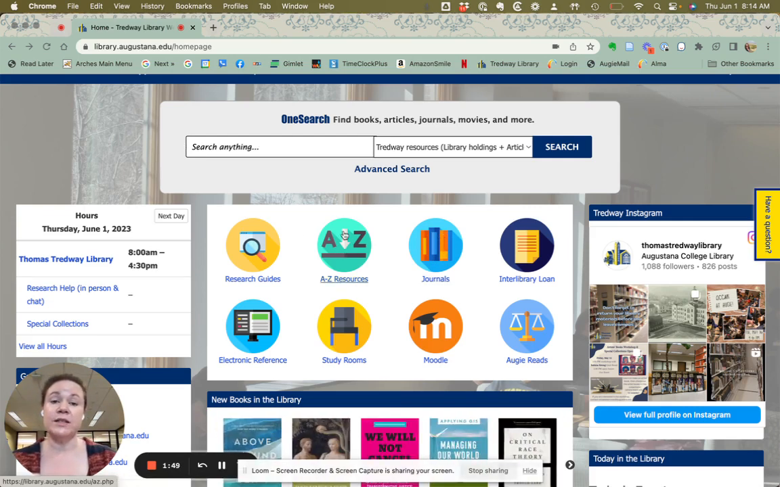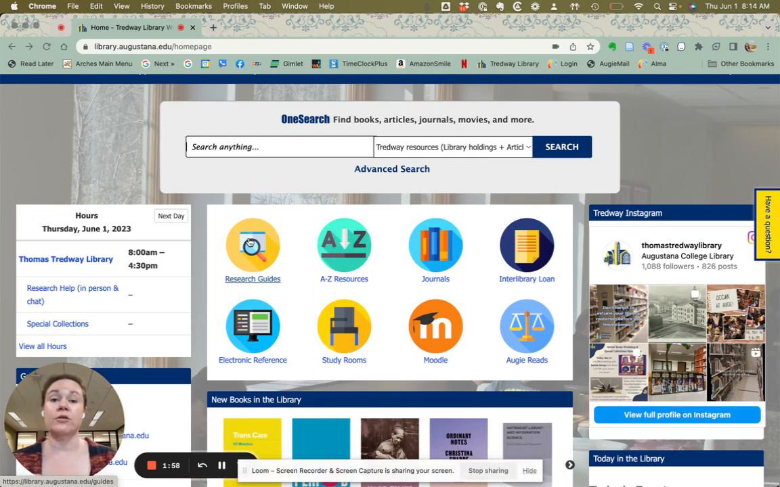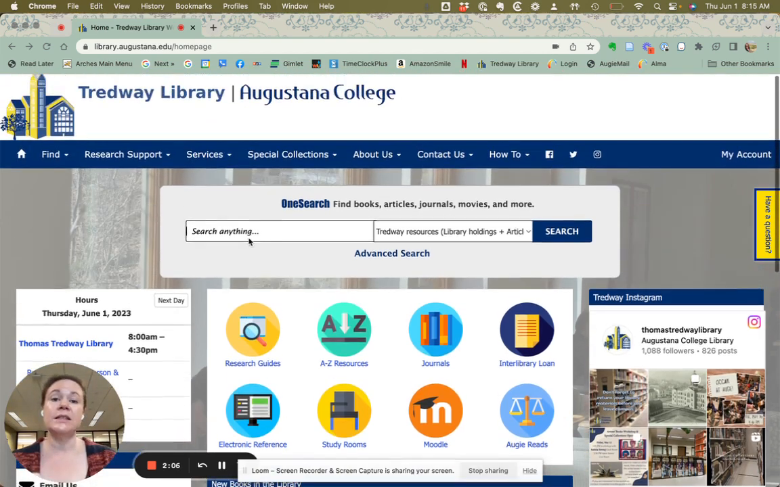If you're looking for a specific database, you can find that under A to Z resources. And again, research guides, these are organized by subject, the guides that were created by each research and instruction librarian to serve particular subject areas, majors, or classes. So let's dive into a little bit of research.